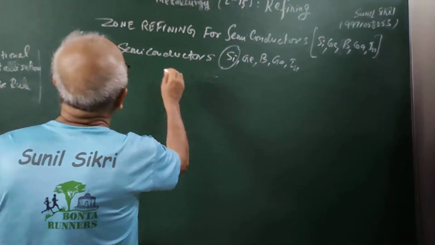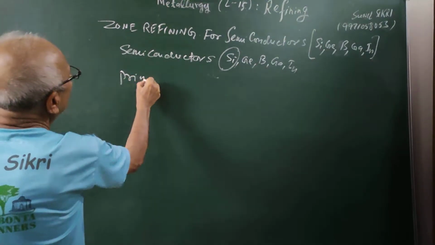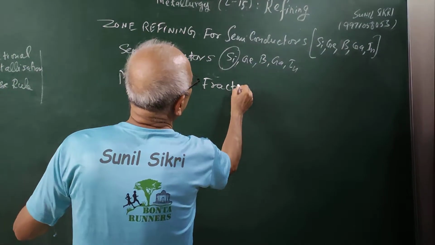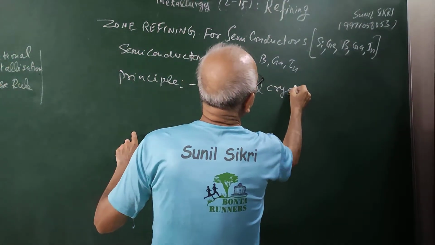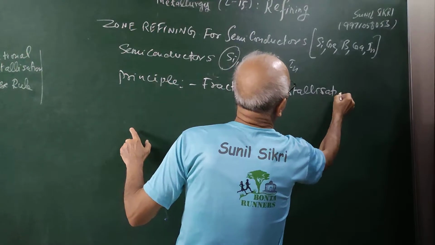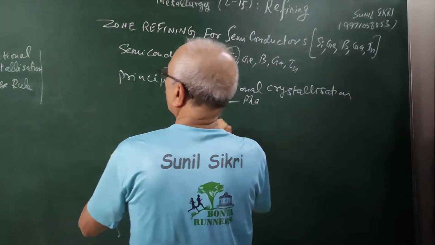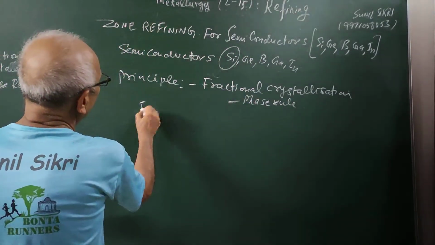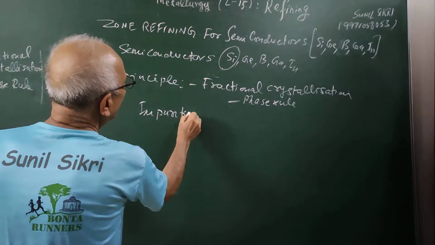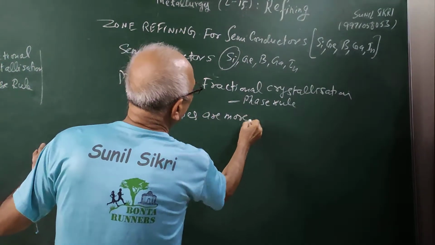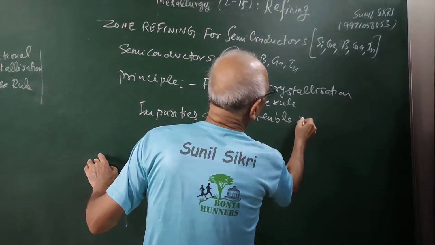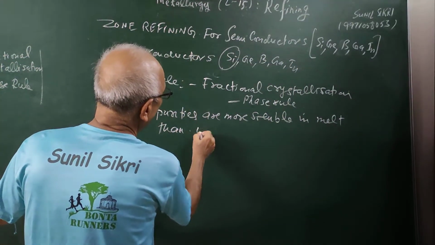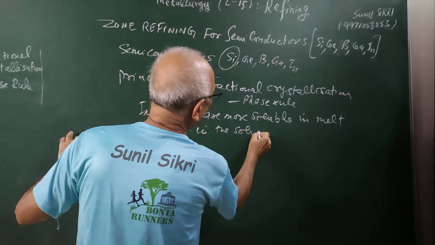Zone refining is used for this, and the principle of zone refining is based on fractional crystallization, which is based on the phase rule. What it says is that the impurities are more soluble in the melt than in the solid. Now this is the basic idea.